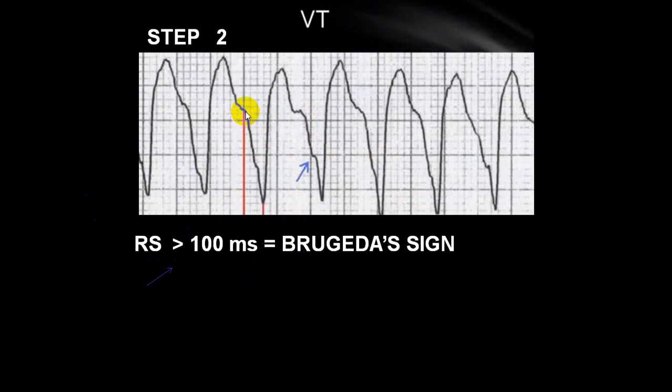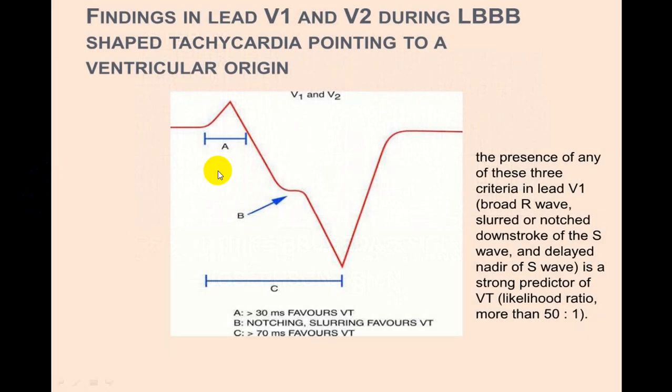And from here till here, you see this duration, this is almost 3 small squares, so more than 0.12. So this is Brugada sign, this is Josephson sign. This arrow is Josephson sign, this is Brugada sign. This duration that we are calculating is Brugada, and this is what we look at. You can see here, very clear. When there is a notch here, that is Josephson sign, right? You will be able to see much better here.